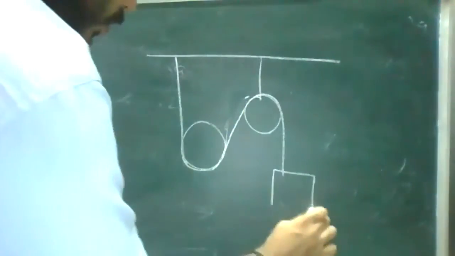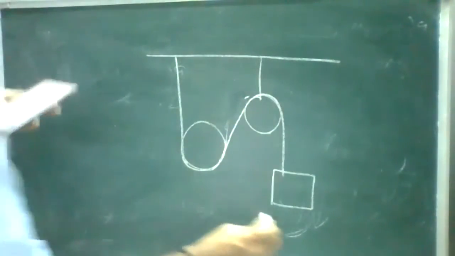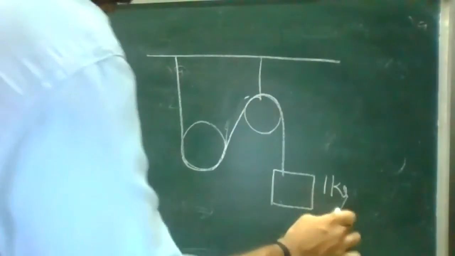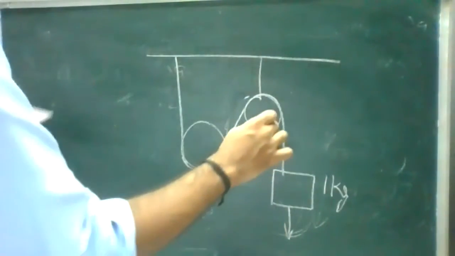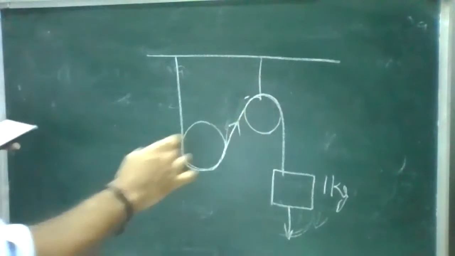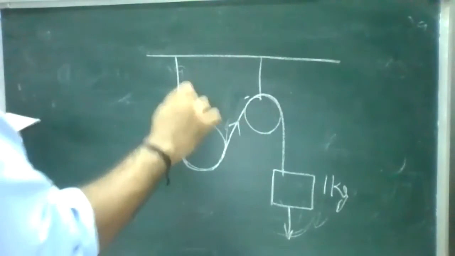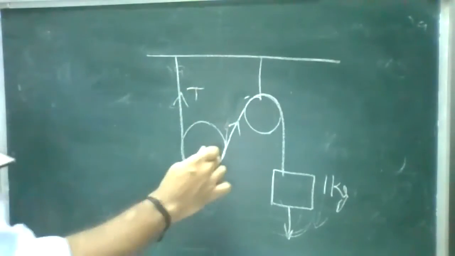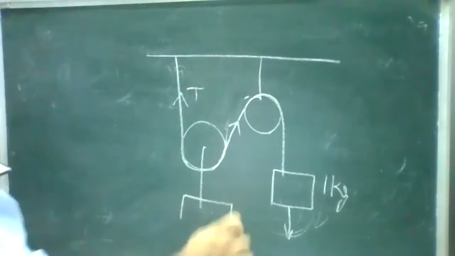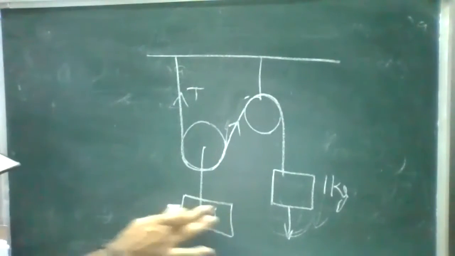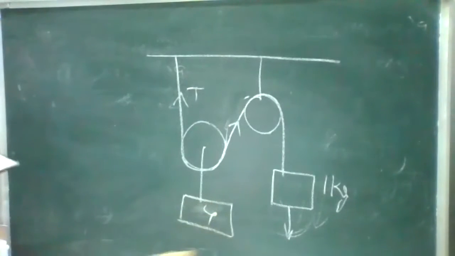Now, there is a mass here, and it is 1 kg, and there is gravitation in the downward direction. For this, there is a tension T, and for this, there is a tension T. And here the acceleration for this mass m is 4 kg. Again, there is gravitation for this. Okay, now this is your setup, right?